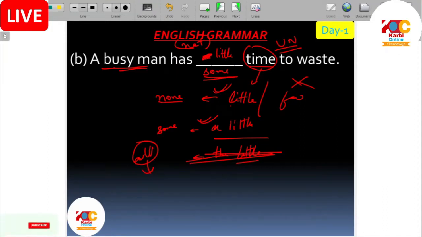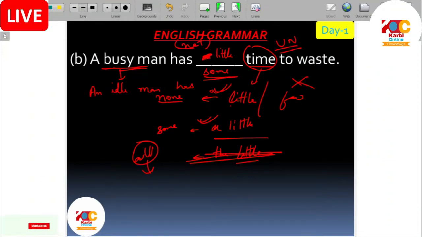If I say an idle person, an idle man, the opposite of busy is idle. And before idle we have to use an, not a. This is according to pronunciation. An idle man has much time. Now we cannot say little, we can say much time, because it means so much time. We cannot say a little.